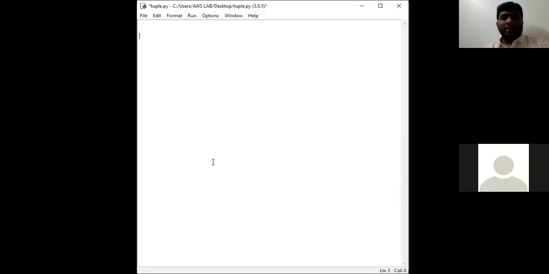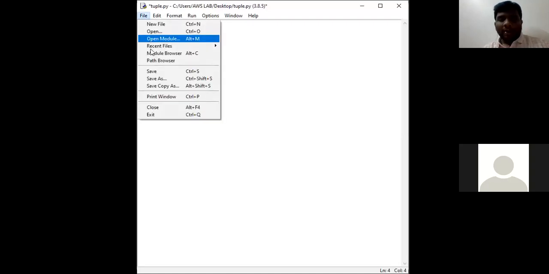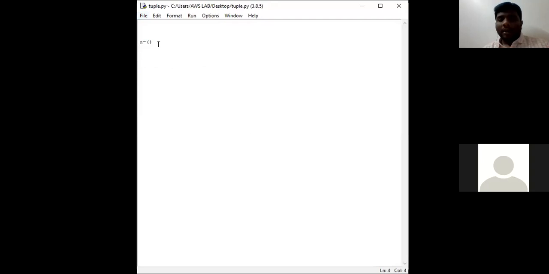Here, first one: how to create a tuple? A is equal to. See, what is A? Normally it's a variable, right? I am opening the parenthesis and closing the parenthesis. Okay, go to file, save the file. A is equal to parenthesis open and parenthesis close.